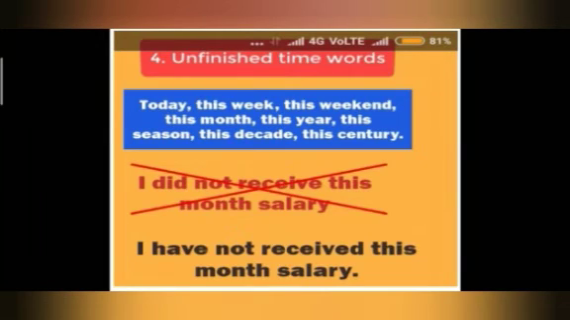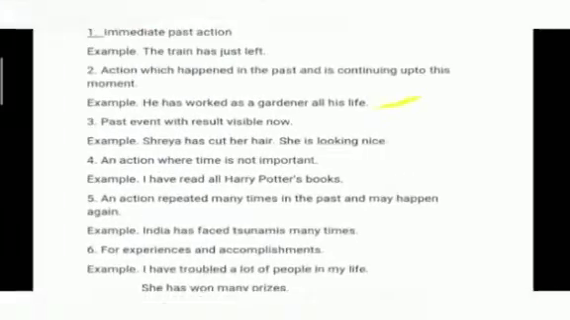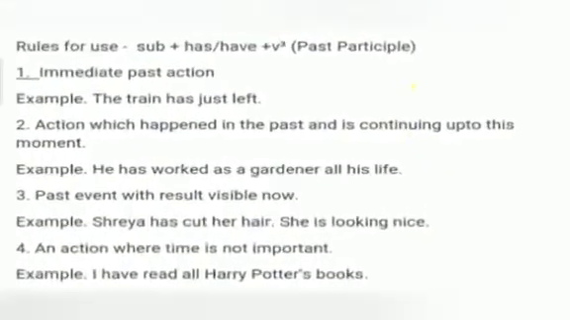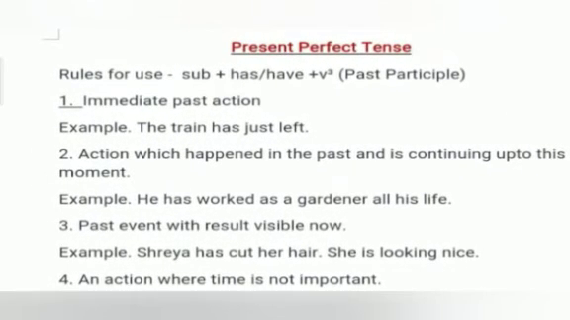Okay, children? So now let's have a look at which conditions we use present perfect tense. Number 1, immediate past action, meaning the action that has just completed. For example, the train has just left. Number 2, action which happened in the past and is continuing up to this moment. For example, he has worked as a gardener all his life. Here, we can see that he started the gardening in the past but is still doing that work now.